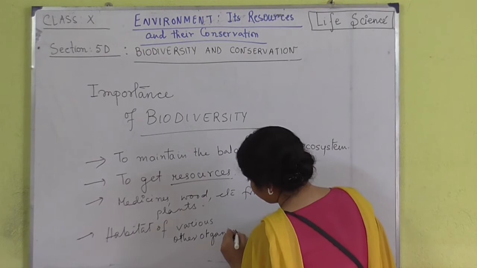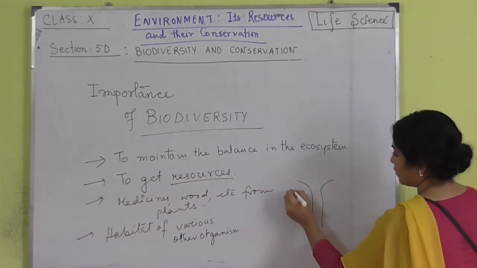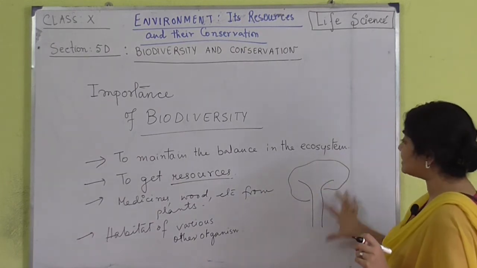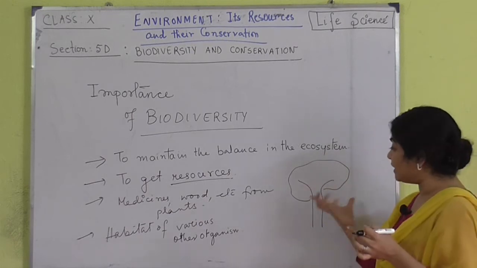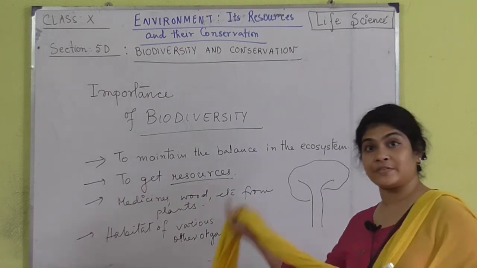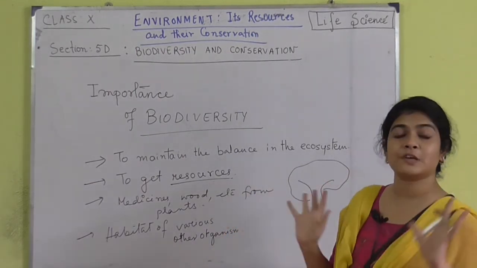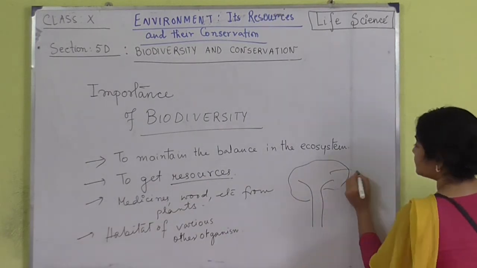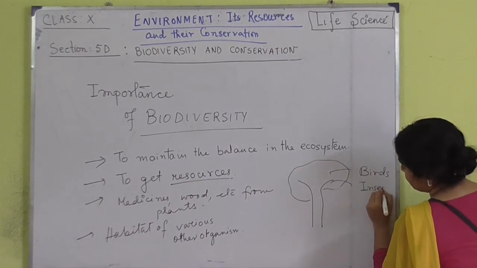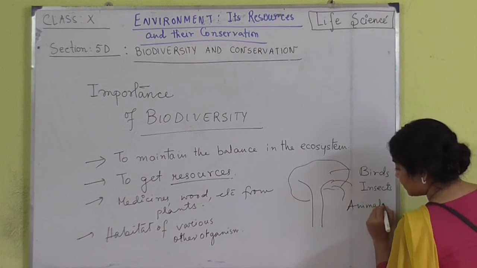Now suppose a tree. When we are talking about one tree, you can actually regard a tree as a habitat. It is acting as a micro habitat rather, because a tree can harbor different types of organisms in it, from birds, insects, some smaller animals as well.